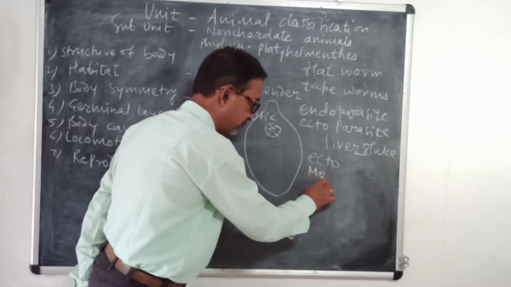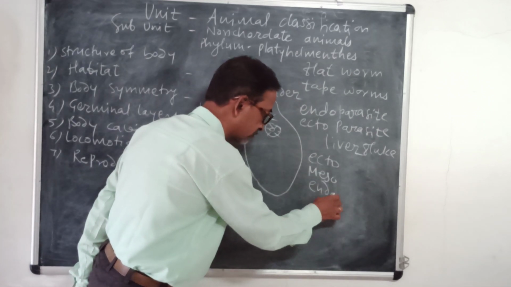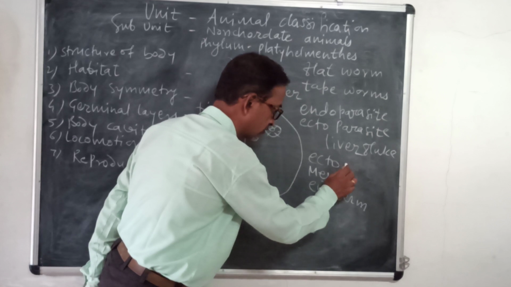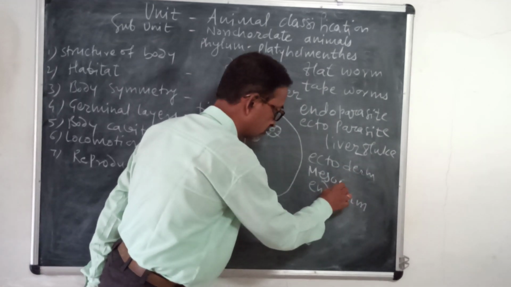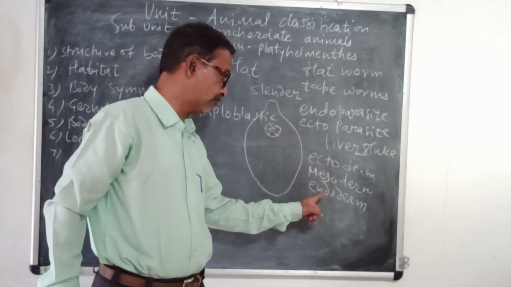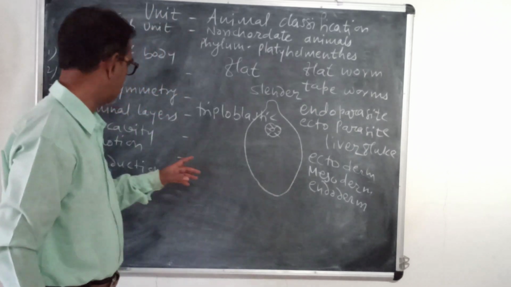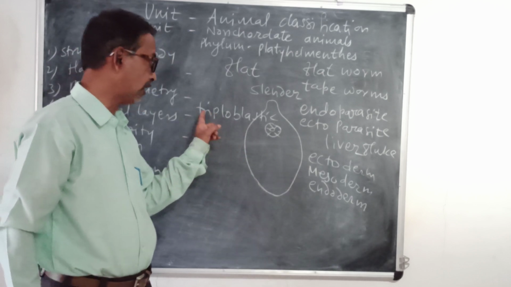Then mesoderm, middle, and endoderm. So ectoderm, mesoderm, endoderm. These are the three germinal layers present in this, and hence it is called triploblastic.